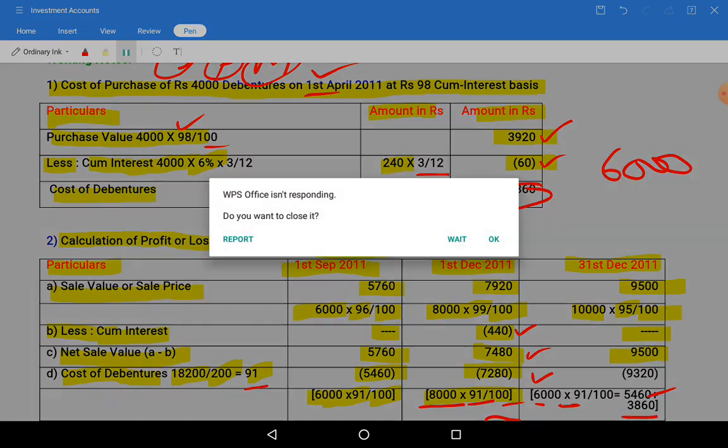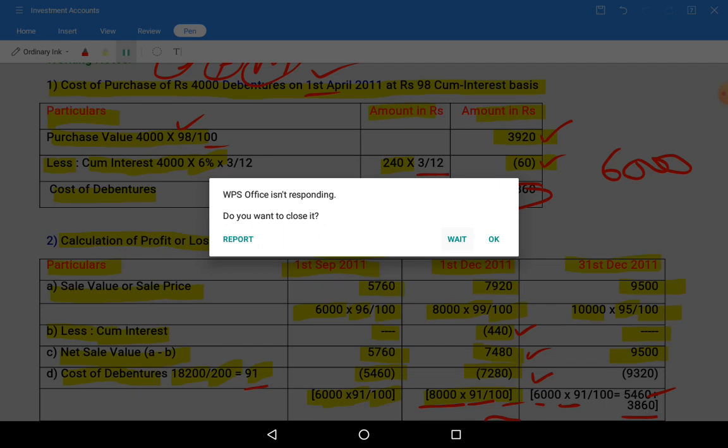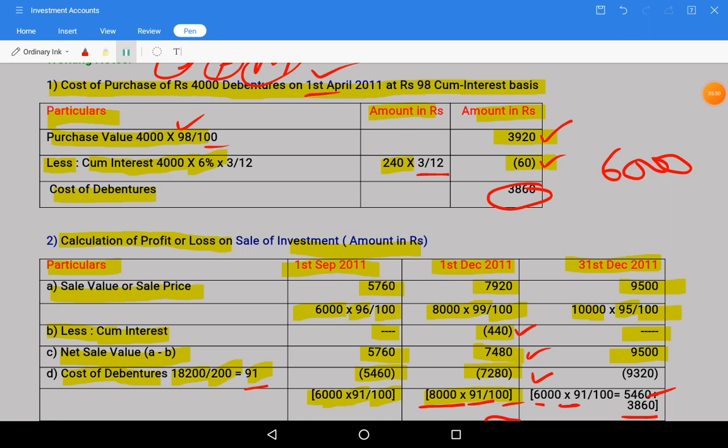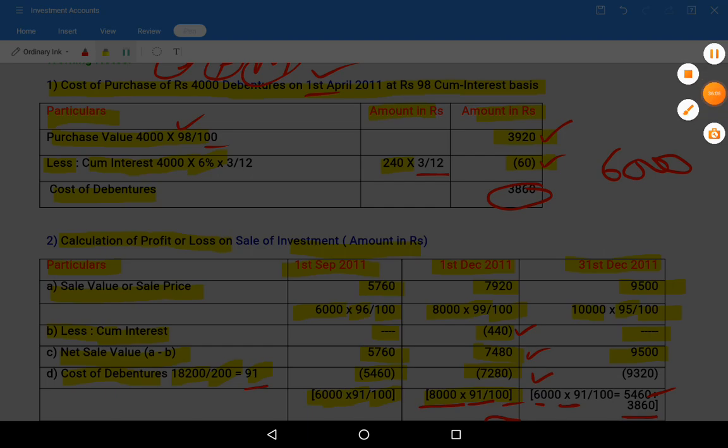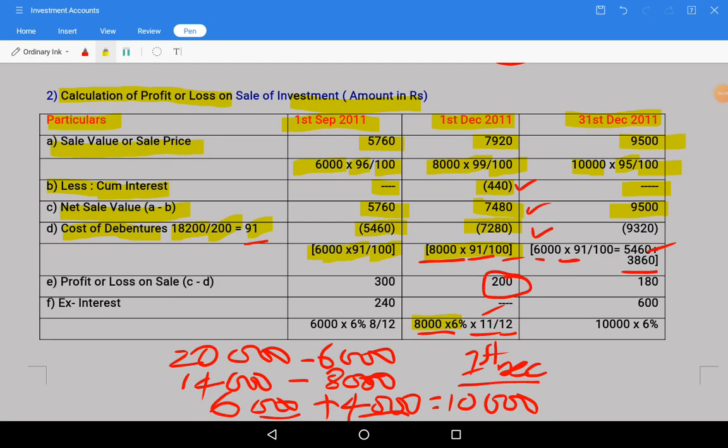You have understood till here. So originally from the opening, 6,000 into 91 divided by 100, this is 5,460, and the current year purchased value is 3,860.